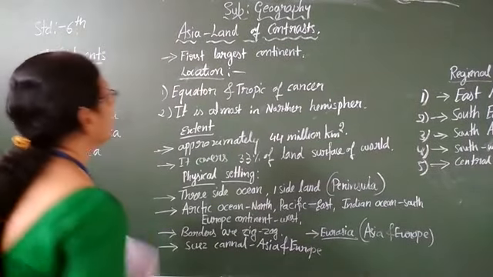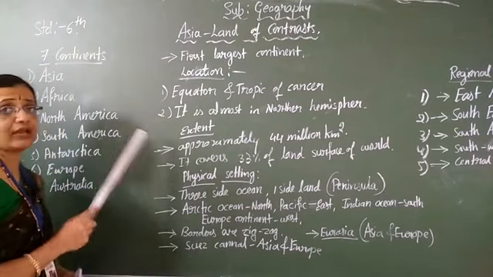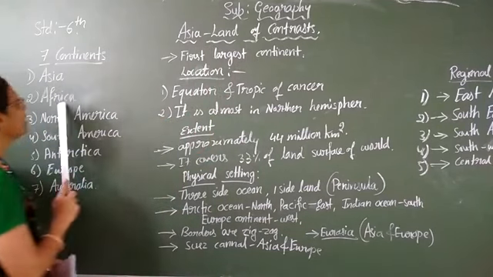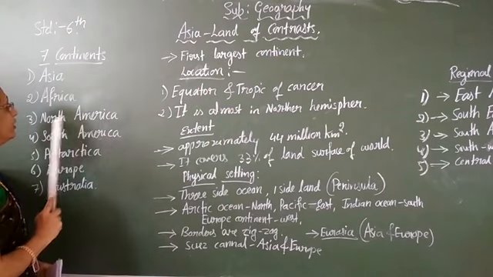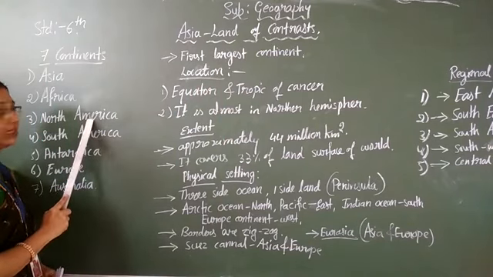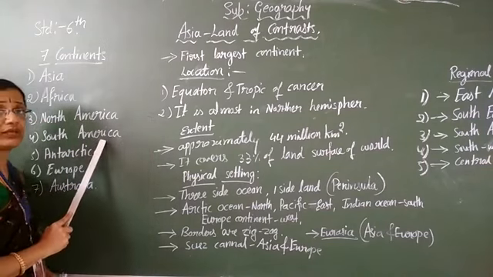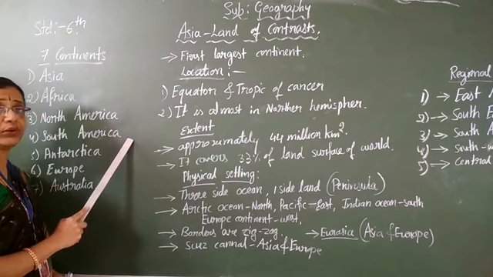Yes, see children, I said all the continents according to their speciality have one more name. Asia is called the land of contrast. Africa, as it is in the center, is called the central continent. North America has big grasslands, so it is the land of prairies. South America has very large mountain ranges, so it is the land of Andes. Andes is a mountain range.